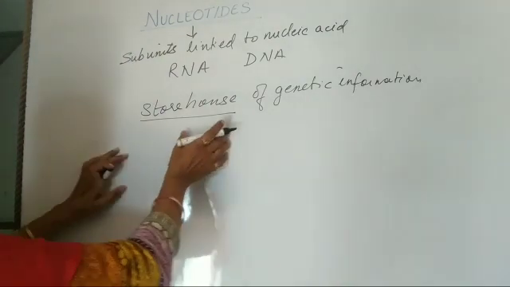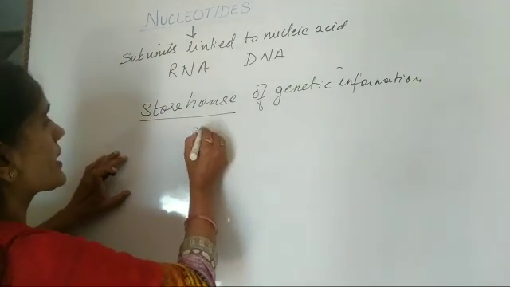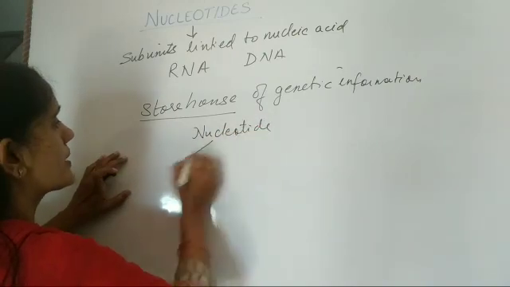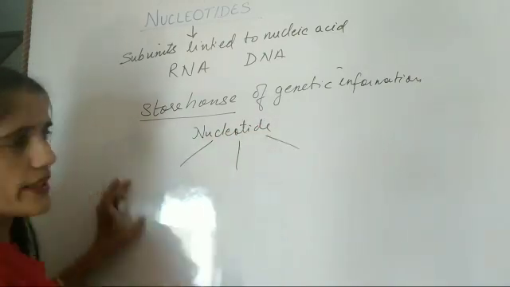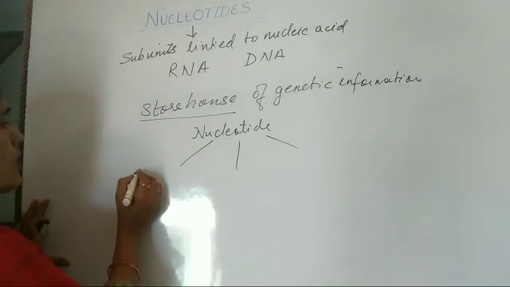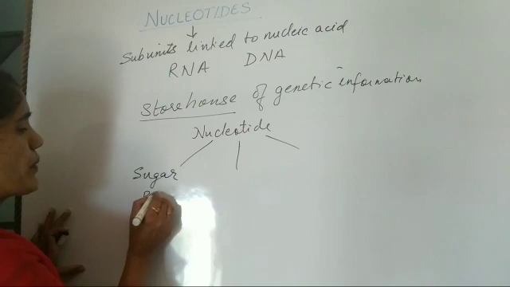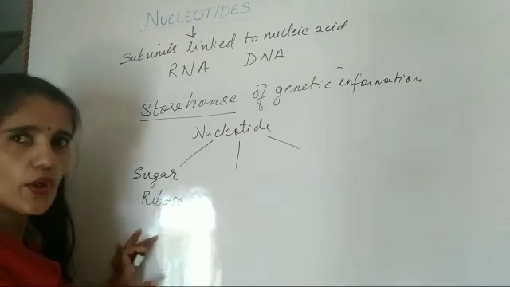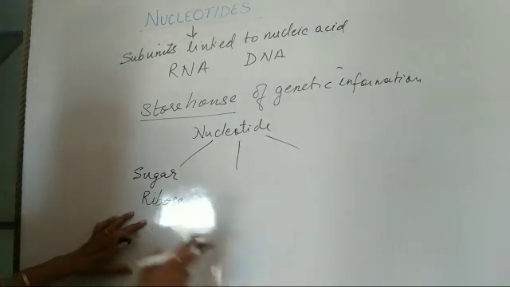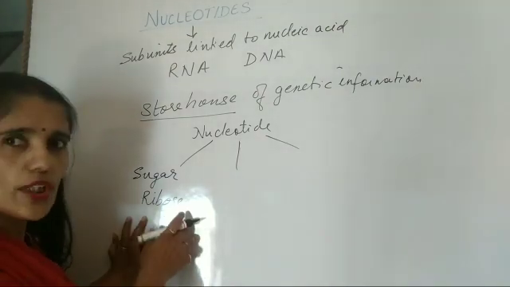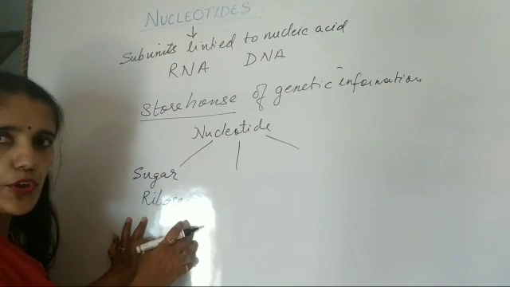Now what are nucleotides mainly composed of? Nucleotides are composed of three things: sugar, or we can say ribose. Ribose sugar chain. In this, either it is ribonucleic RNA or deoxyribonucleic.